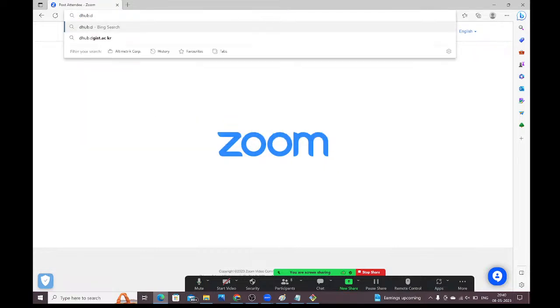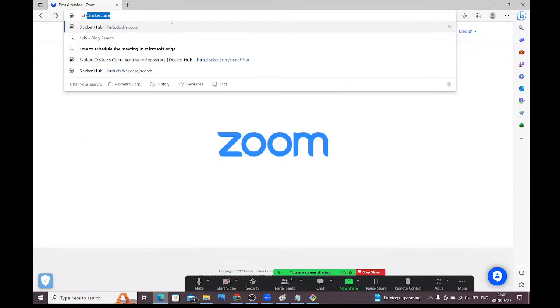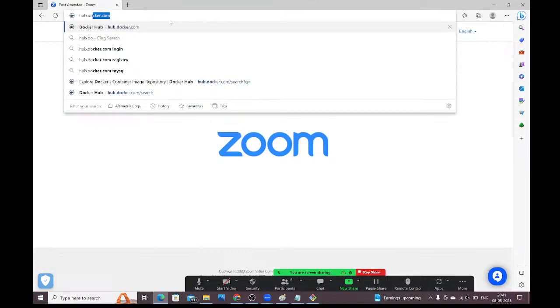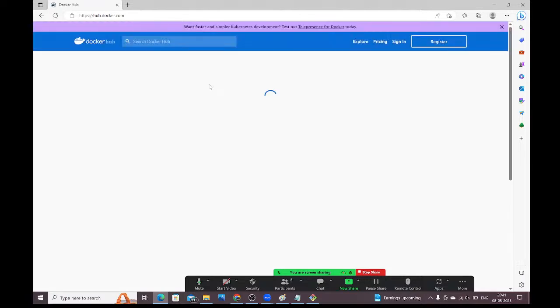Hub.docker.com. Open this. This is the public registry. Here you will get a lot of images. You can use these images for your requirement. Just click on explore. We need to create an account here. How to create the account, I will show.